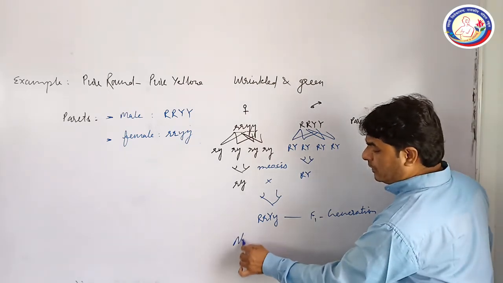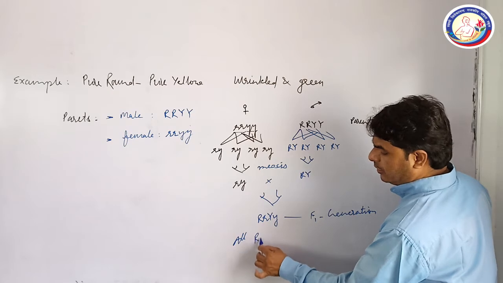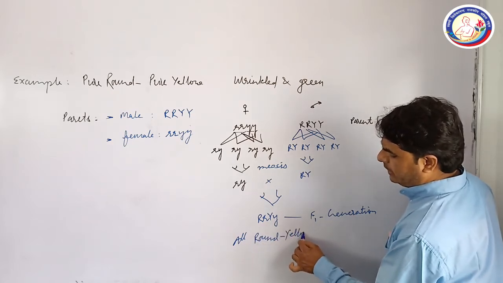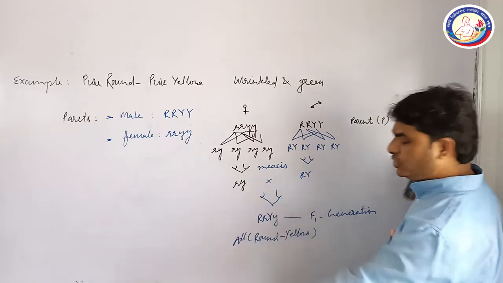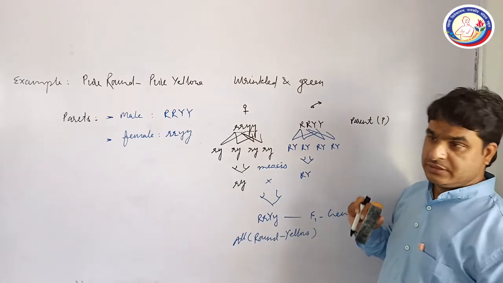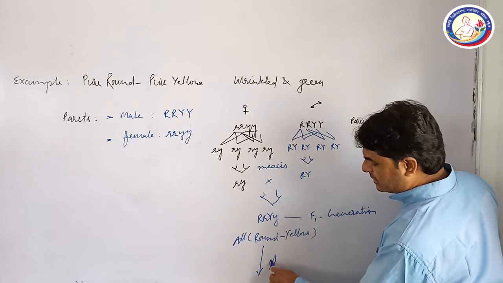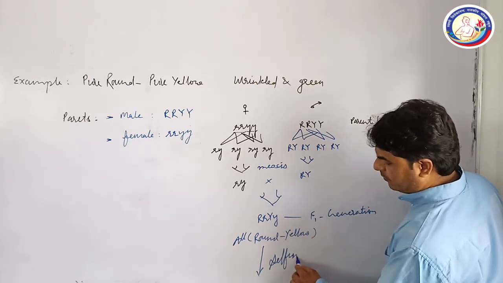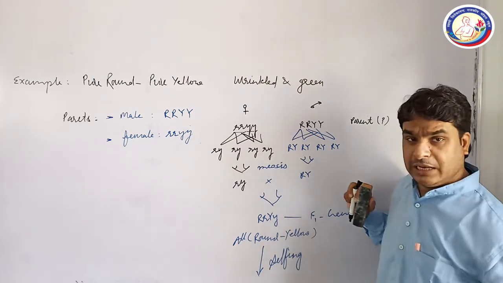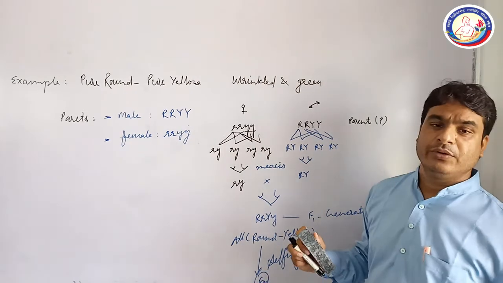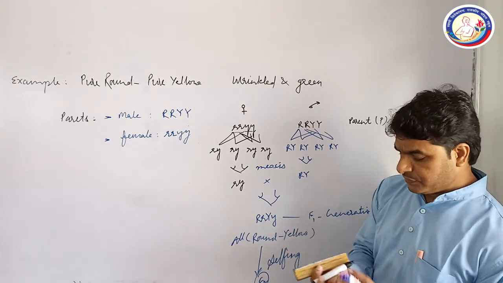So all plants will be round and yellow. The dominant character is shown by all the plants. For the F2 generation, we will show the selfing here, and after selfing, we will receive the next generation, that is the F2 generation.